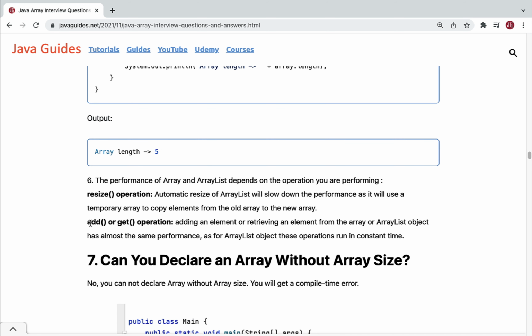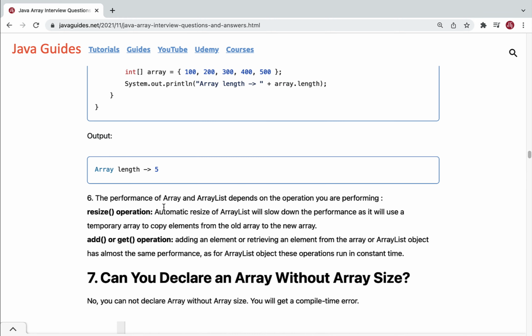And in case of add or get operations, the array and ArrayList performance is almost the same, because ArrayList internally uses an array to add and access the elements, right? That's the reason performance-wise, add or get operations remain the same for array as well as ArrayList.